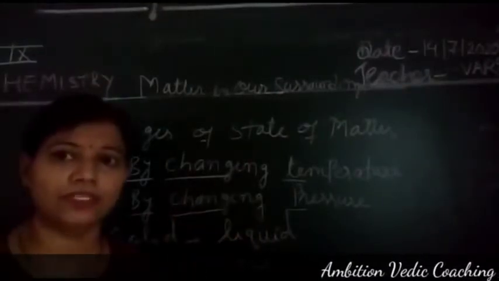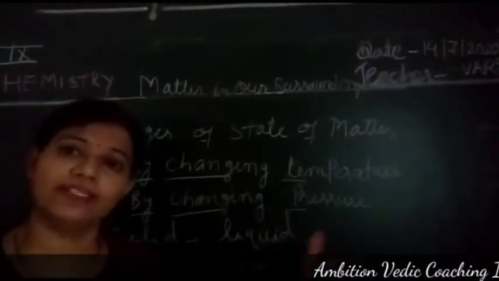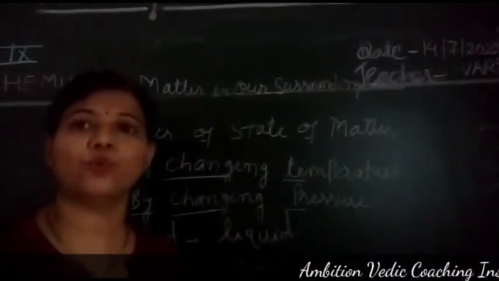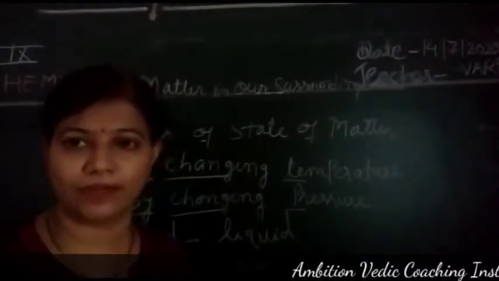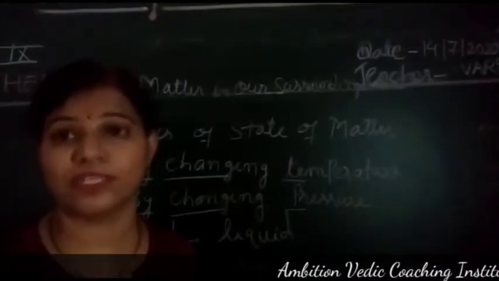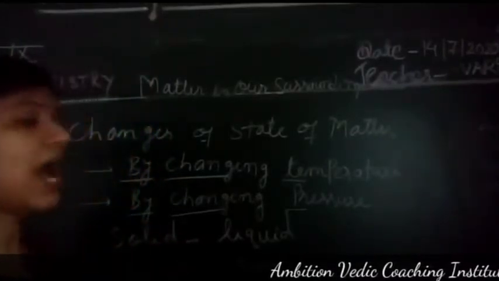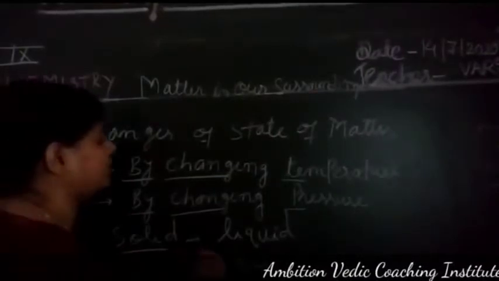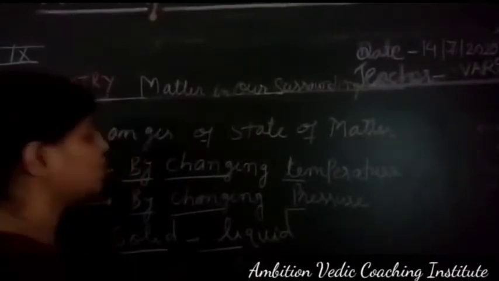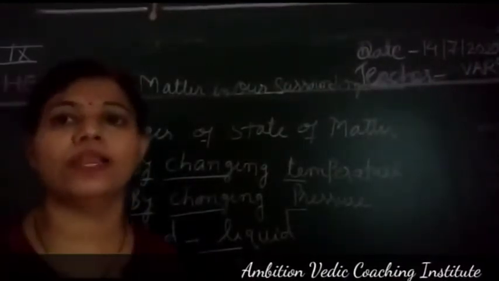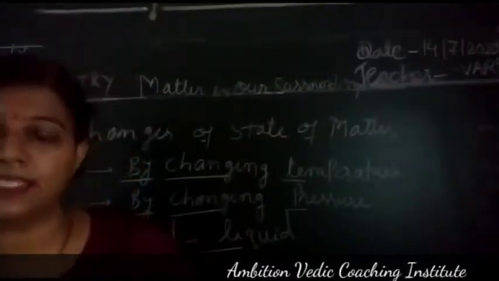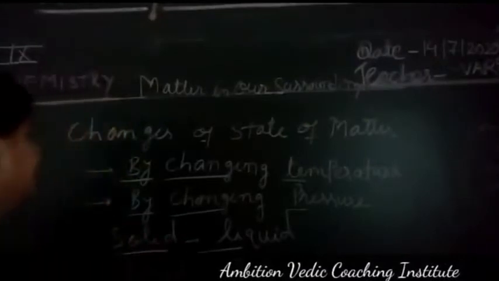If we change the temperature, then we can change the state of matter, or if we change the pressure, then also we are going to change the state of matter. We are talking about the physical states of matter. Now, how is it possible, that we will see. First, we can convert a solid into liquid, a liquid to gas, a solid to gas, and a liquid to solid. These 4 conversions are possible. You are getting? So let's see one by one how it will happen.